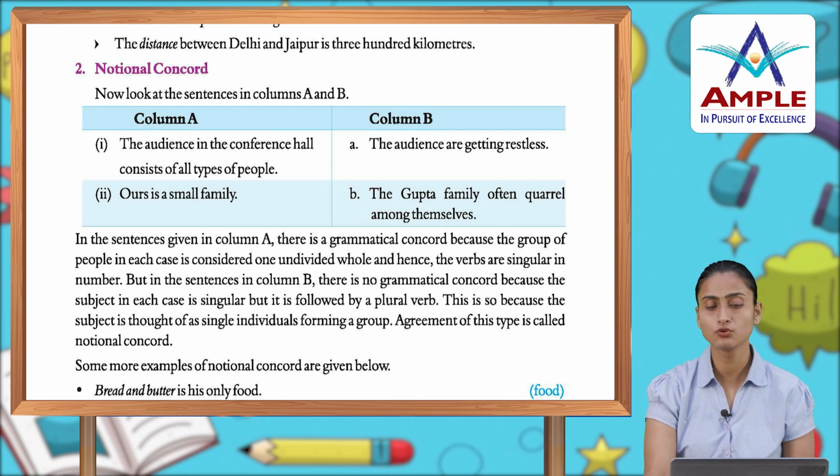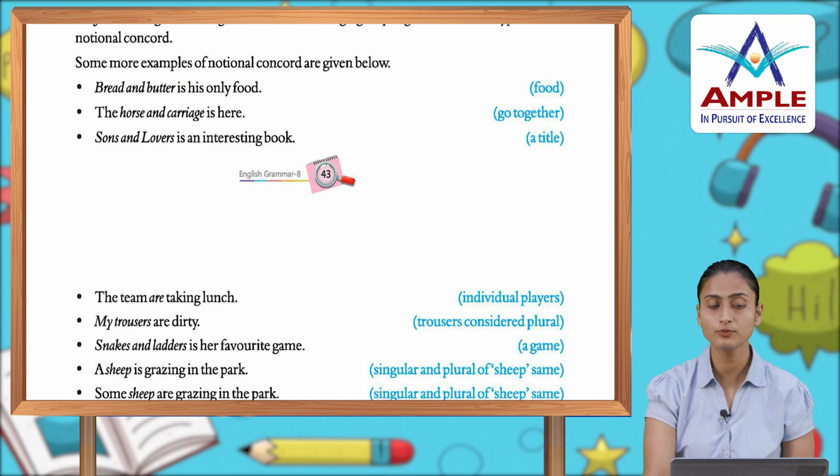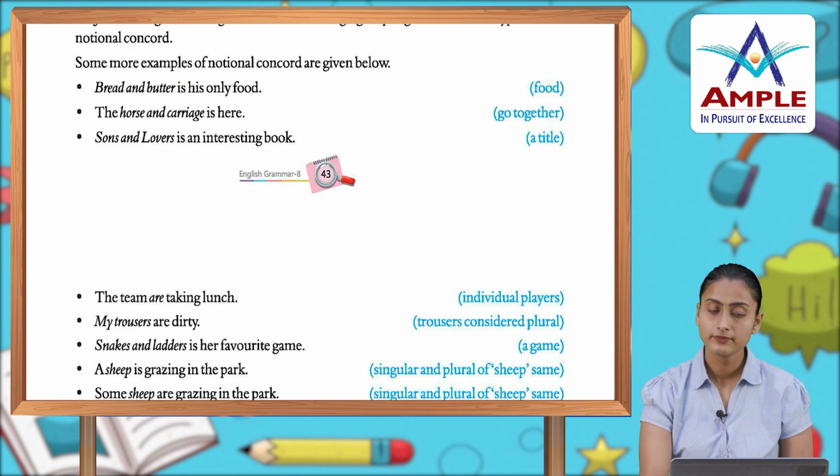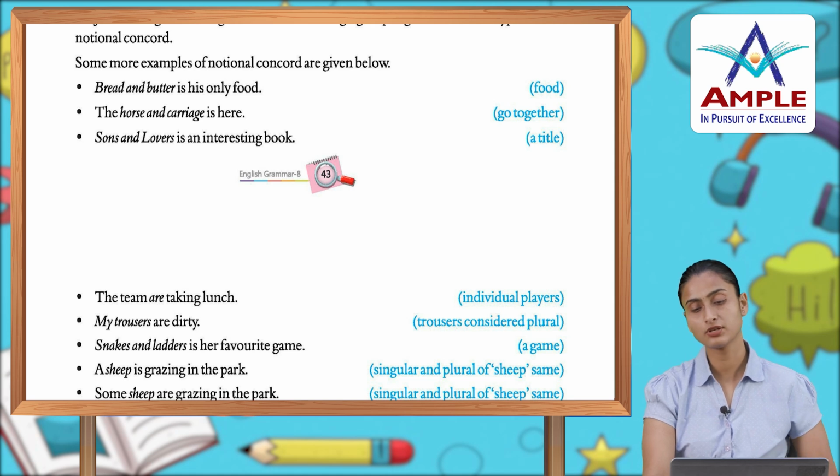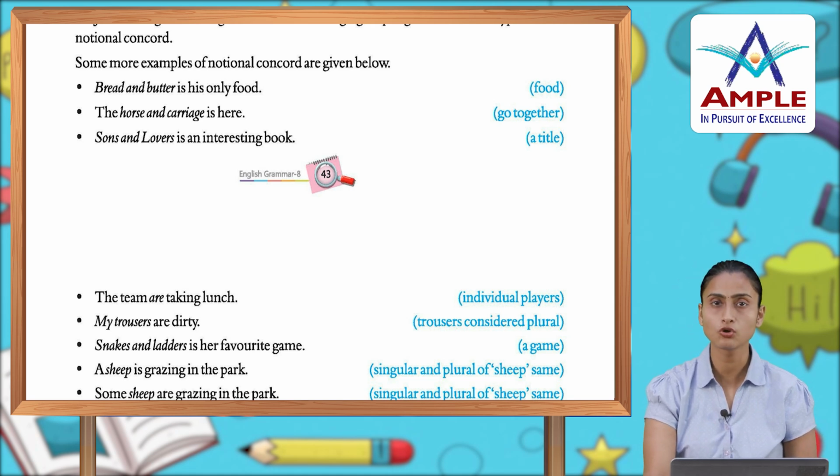Some more examples of the notional concord are given below. Bread and butter is his only food. Food and the horse and carriage is here. Go together. Sons and Lovers is an interesting book. A title. अब यहाँ पर आपका notional concord में कोई grammatical concord follow नहीं होता है. एक basic notion given होता है. इसमें आपको grammatical concord follow नहीं होता है.